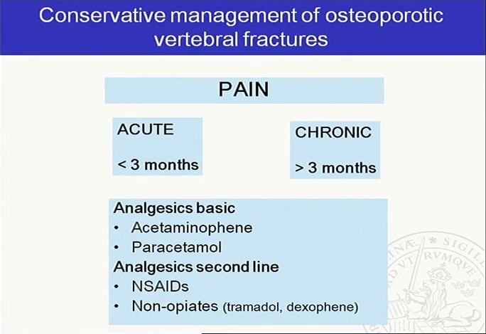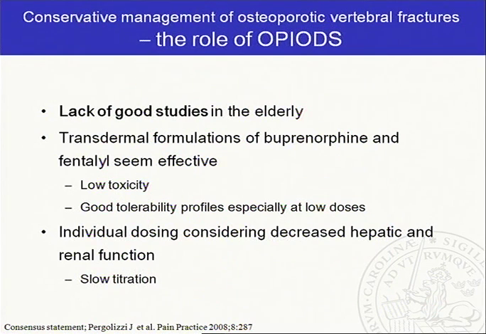These are our treatment options for pain. It's regular analgesics, or those who are second line, which contain NSAIDs or non-opiates. So let's look at opiates instead. When you look at this overall, and you will see that after this review, there's very few good studies in the elderly about pain management with vertebral fractures. And this is true also for opioids. However, there are some formulas that have been tested and seem to be effective.